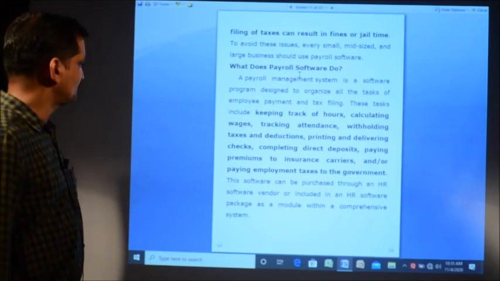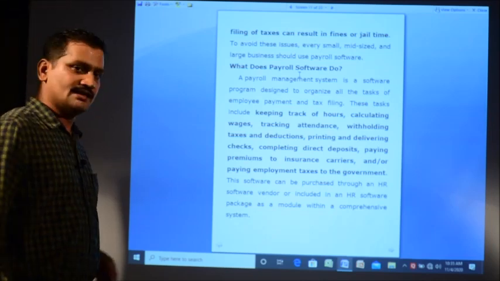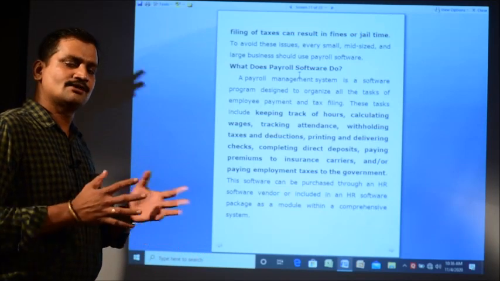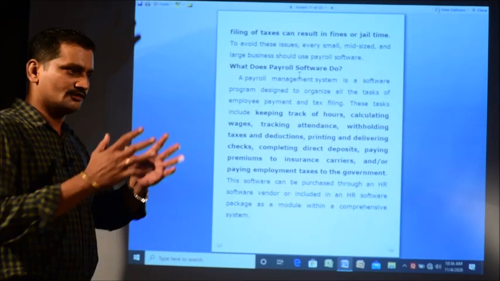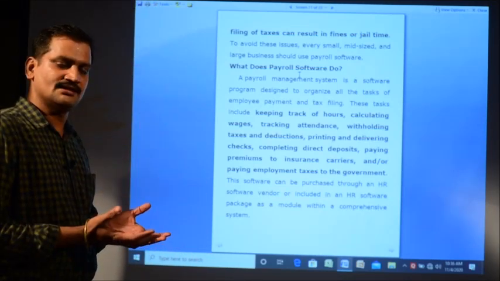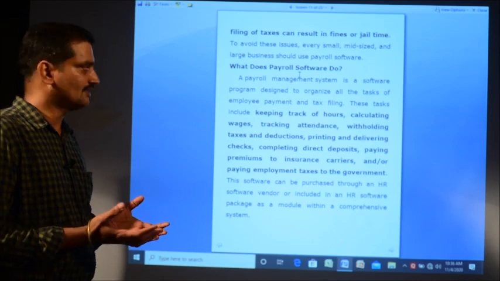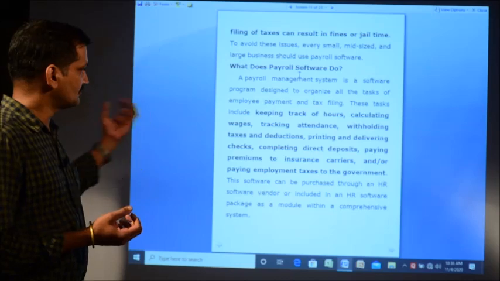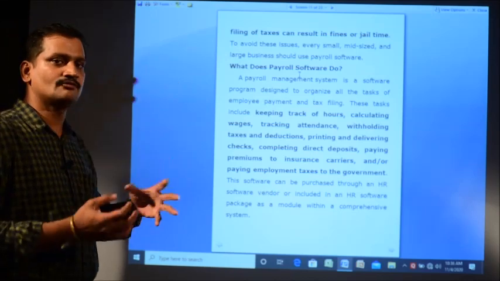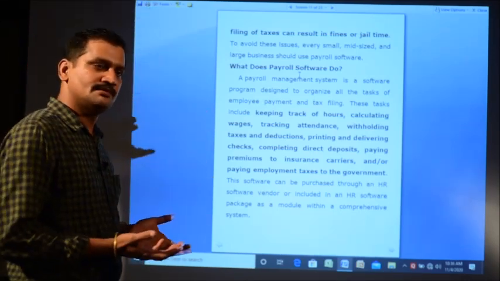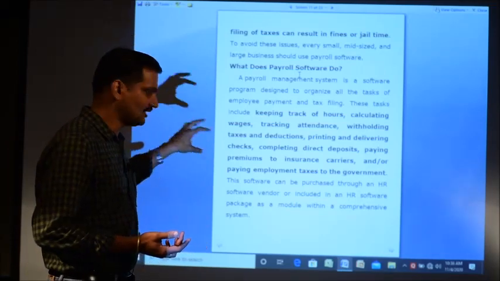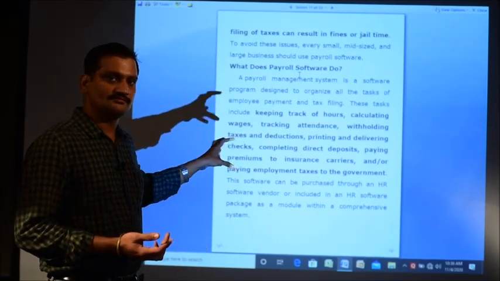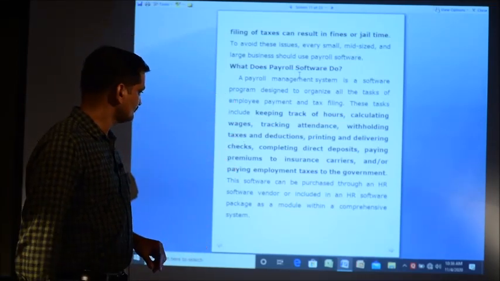And this software can be purchased through an HR software vendor. As I told before, sometimes this payroll system software comes with the suite of the human resource management system, or sometimes it comes separately. If it is a small organization, they do not want the total suite to be implemented, they can take just the payroll system part to implement.